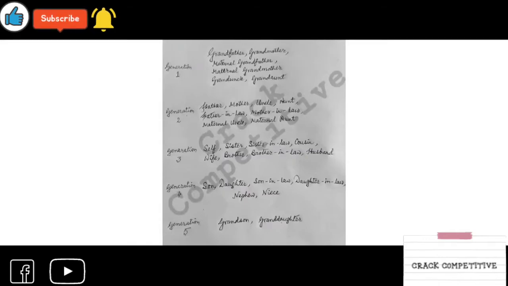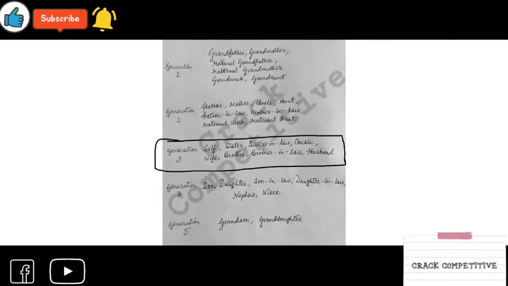Okay. Generation 3 is for you and your sister, brother, brother-in-law, sister-in-law. These are like wife, husband, cousin. These are the middle generation. This is generation 3. It is the middle of 1 and 2, and 4 and 5.